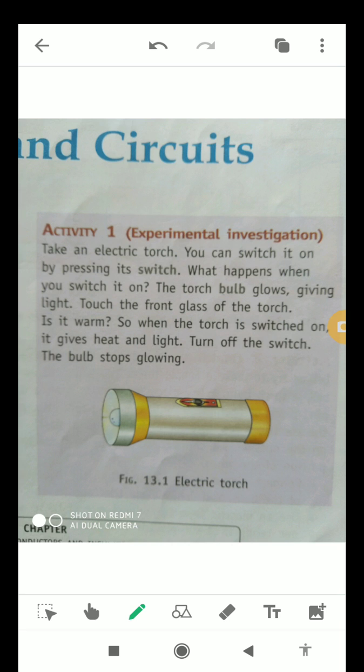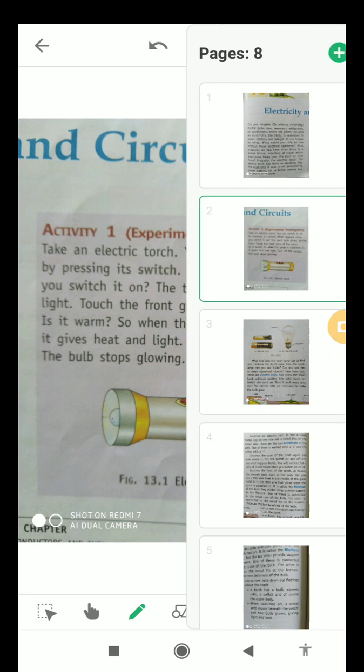Now turn off the switch. As soon as you turn off the switch, the bulb will stop glowing. So everything for the torch depends on the switch. Now the next slide.